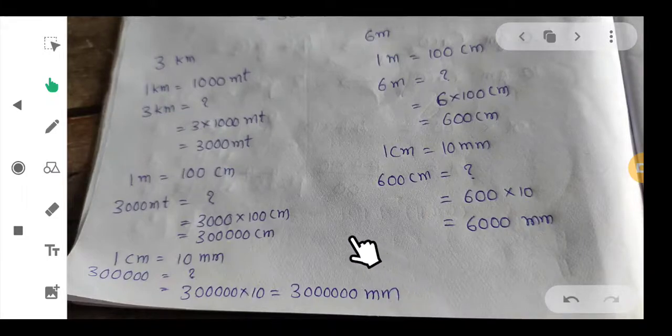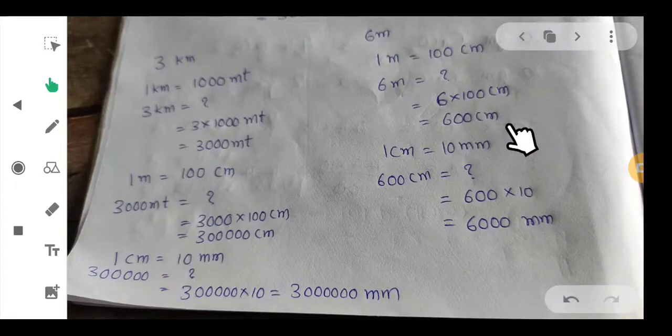Okay, very simple. Same as it is, this also, 6 meters. First of all, we have to convert these meters into centimeters. So, 1 meter equals 100 centimeters. So, 6 meters is equal to how much? Same, we multiply these two, 6 into 100 centimeters, 600 centimeters.